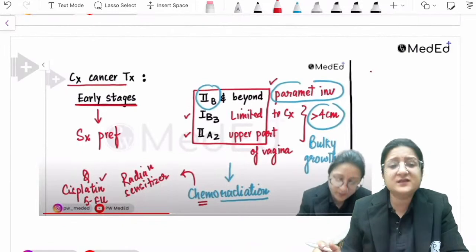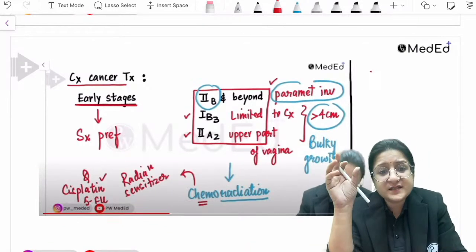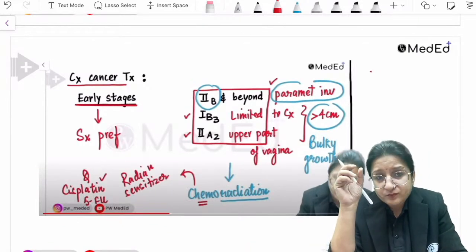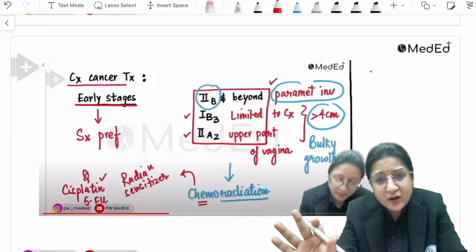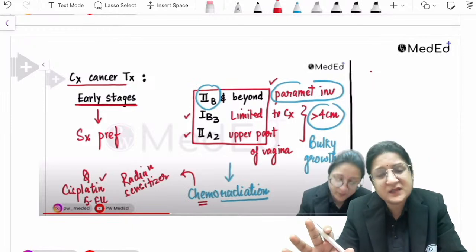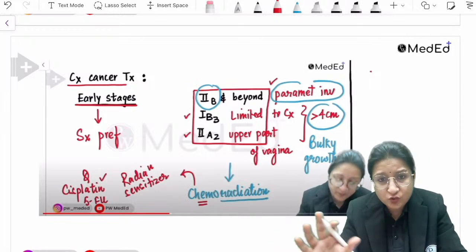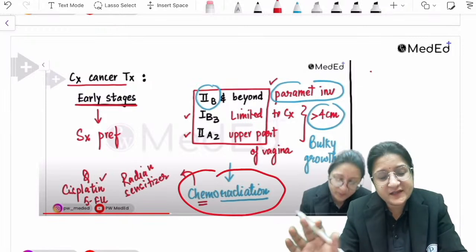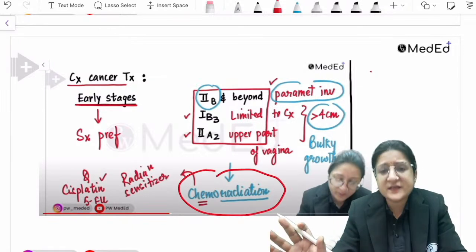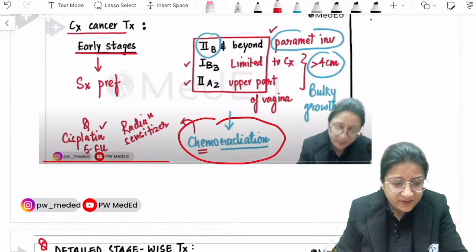So we had discussed this also, that in early stages surgery is preferable for cervical cancer patients, but once it is stage 2B and beyond, or once it is a bulky growth on the cervix like stage 1B3 and 2A2, then also the answer is chemoradiation as the treatment of choice. So we had discussed this, right?